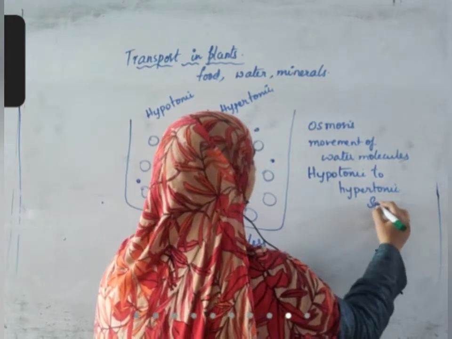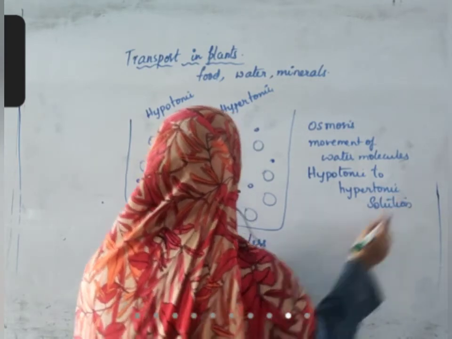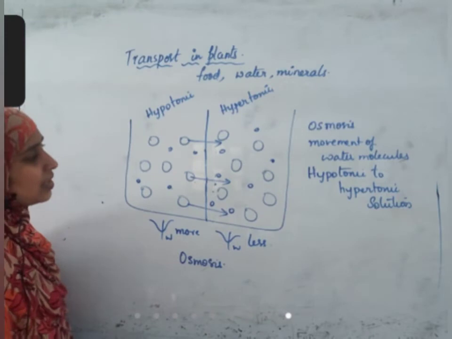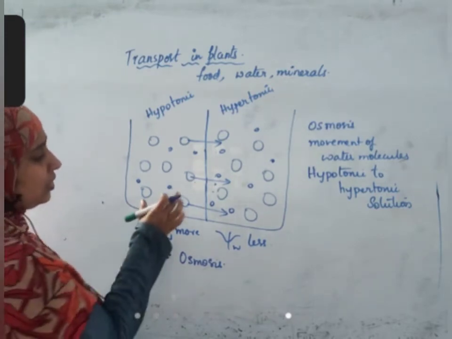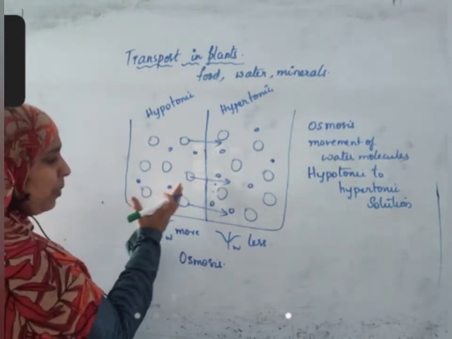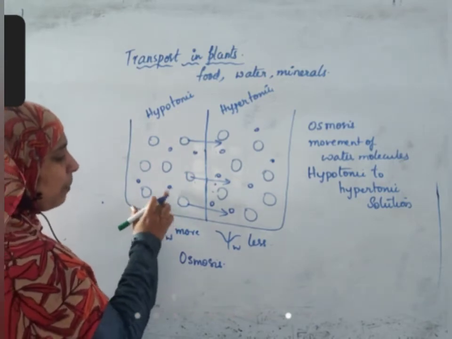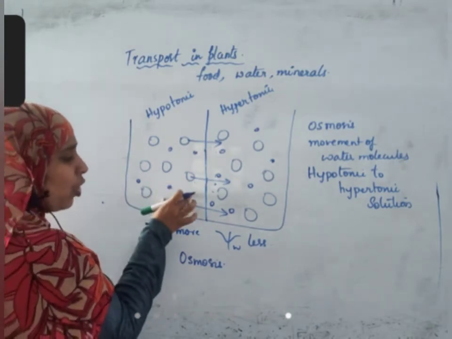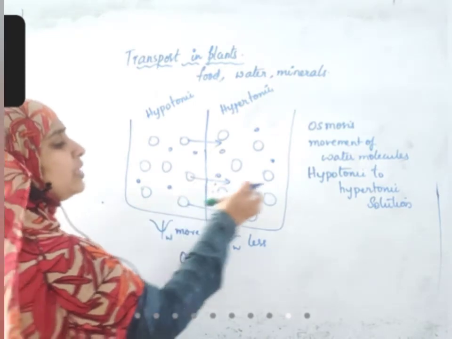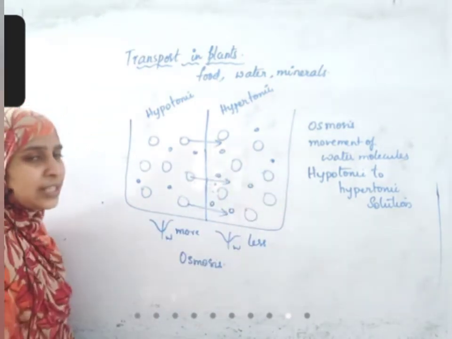solution. But one thing you should understand here is, compared to the number of water molecules per each solute, here the water molecule concentration is more, here it is less.